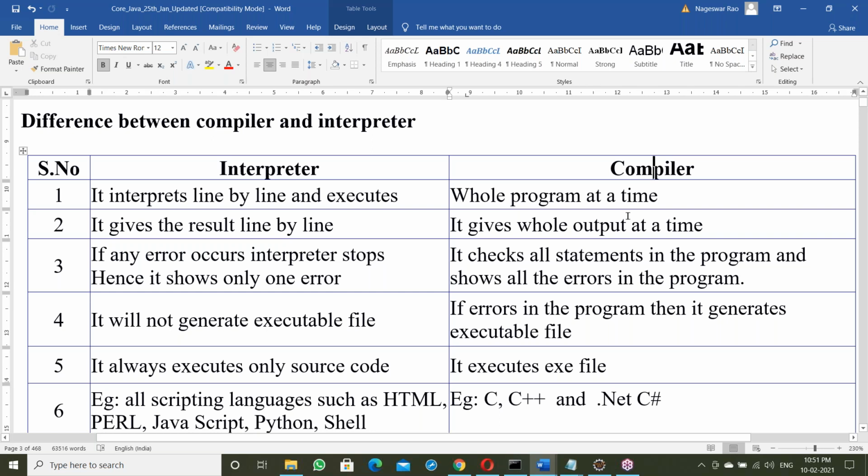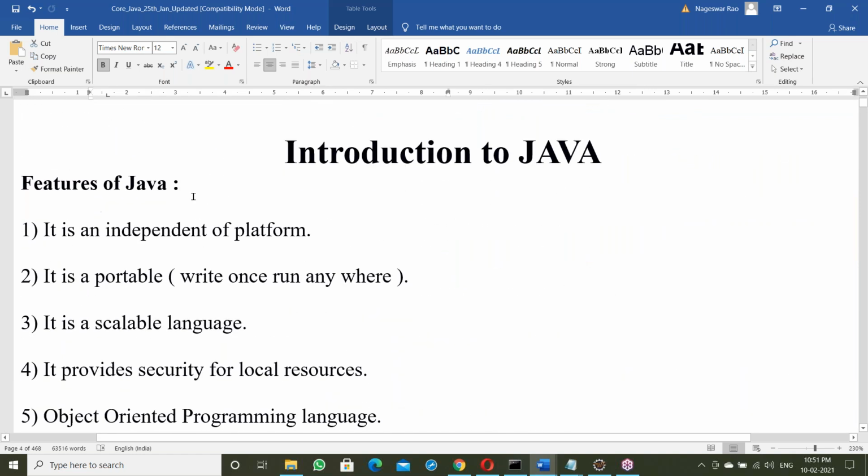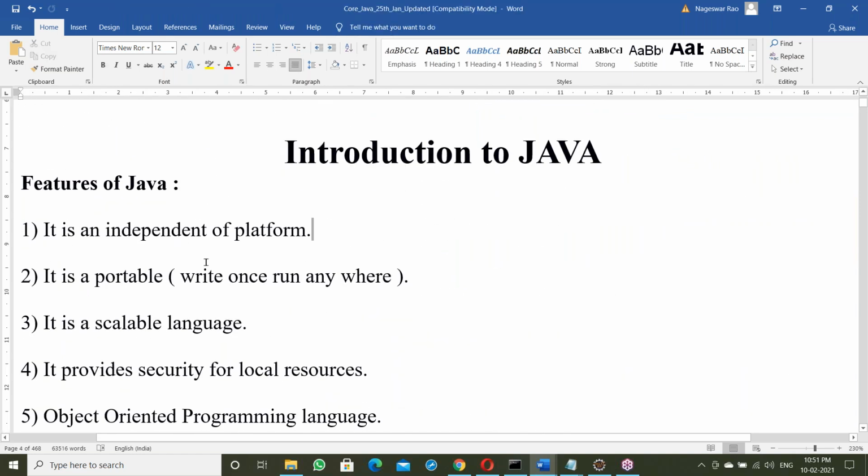To understand Java features, we need all the prerequisites, which we are discussing now. So we start with fundamentals. Tomorrow we'll discuss interpreter and compiler. Next, features like platform independence, how it's portable, we will continue.